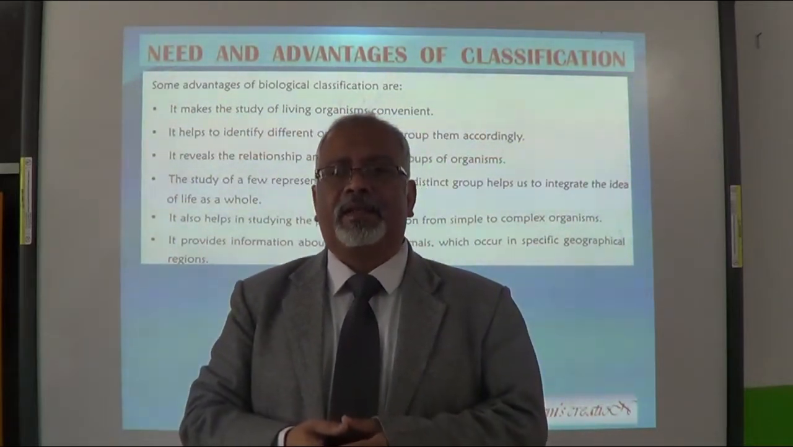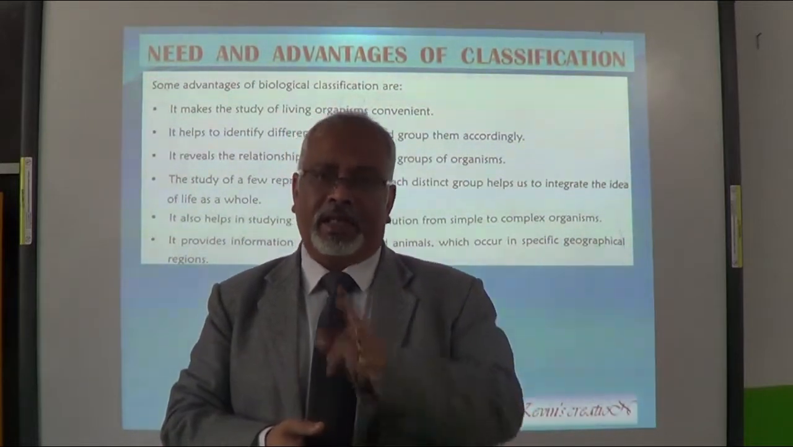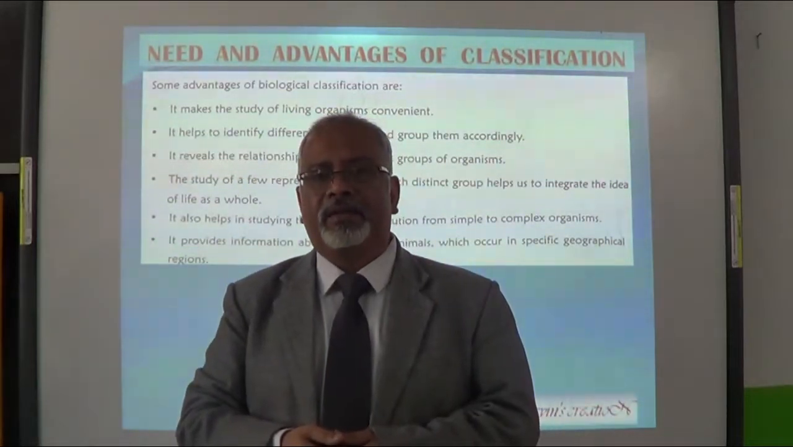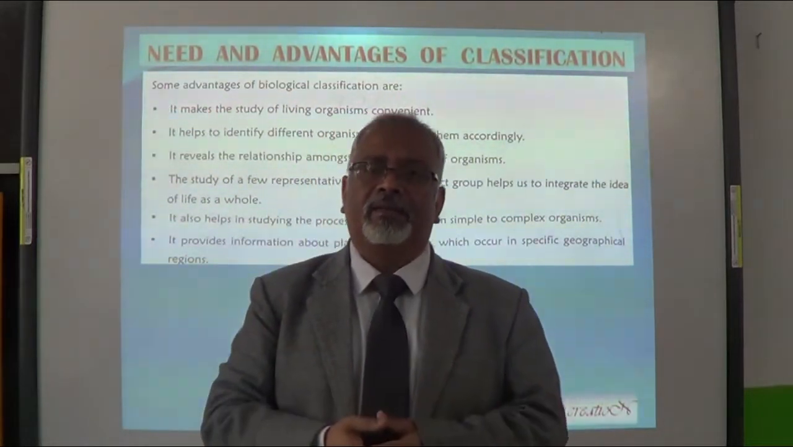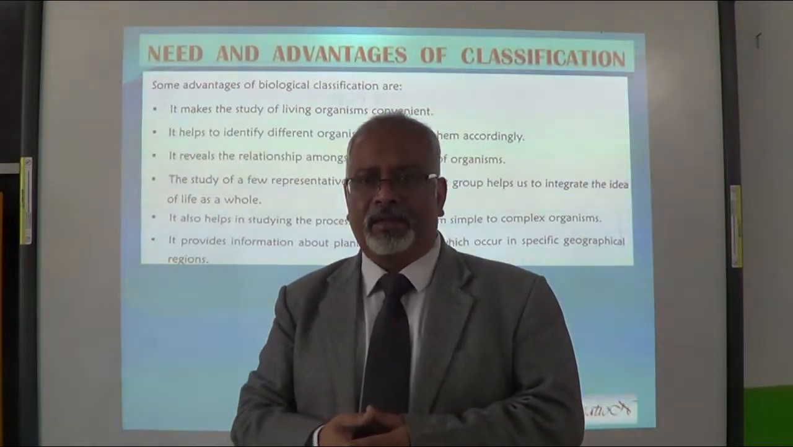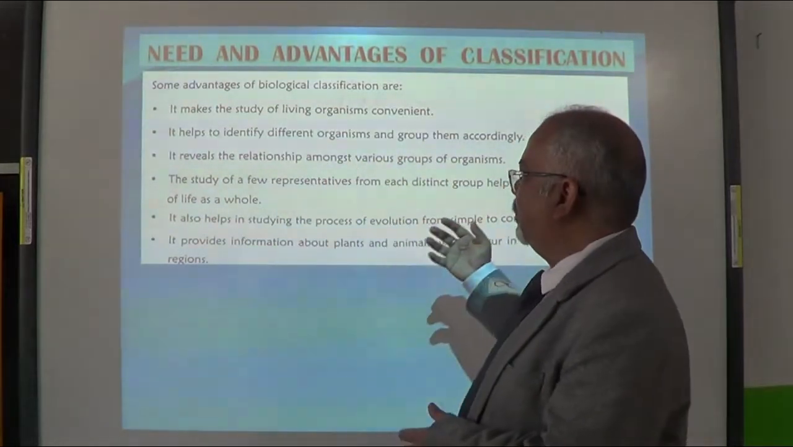Both these, they feed their young ones with milk. So that is one common characteristic in elephants and cows. So we can group them together, keep them in one group, and call them mammals. So, relationship among the various groups.